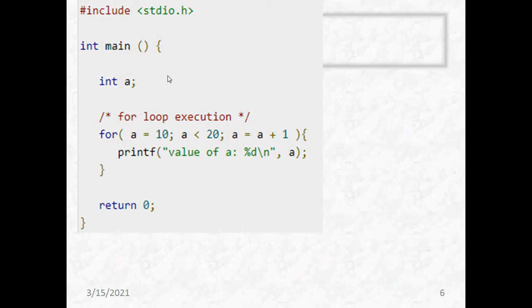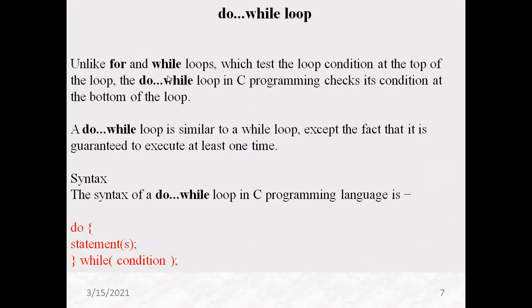Unlike the for and while loops, which test the loop condition at the top of the loop, a do while loop in C programming checks its condition at the bottom of the loop. A do while loop is similar to a while loop except that it is guaranteed to execute at least one time. The syntax for the do while loop of the C programming language you can see here.